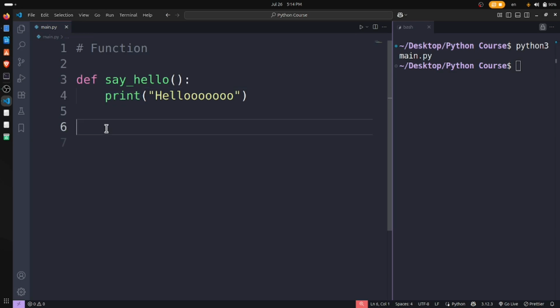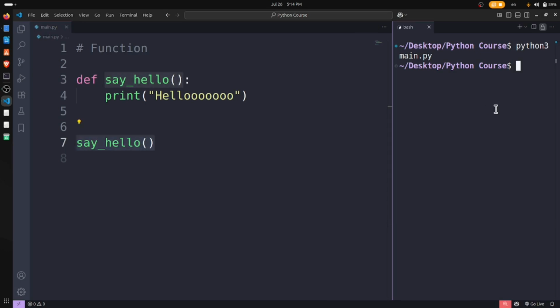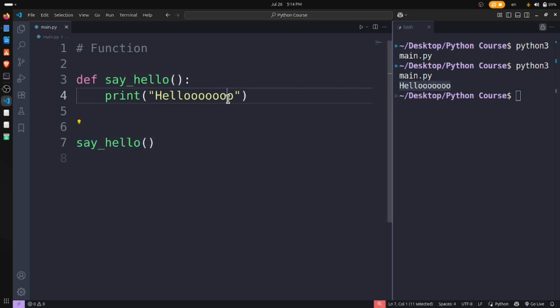So let's call this function and see how it looks. We say hello with brackets, and this is a function call, like print. When I run this program, it will show hello, which we have written here. This is a very, very simple function. But let's try this one: if I don't add any bracket, what happens?